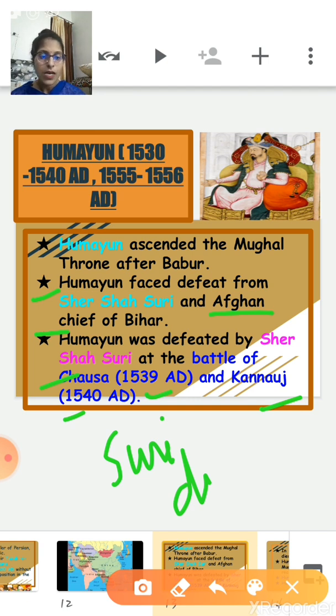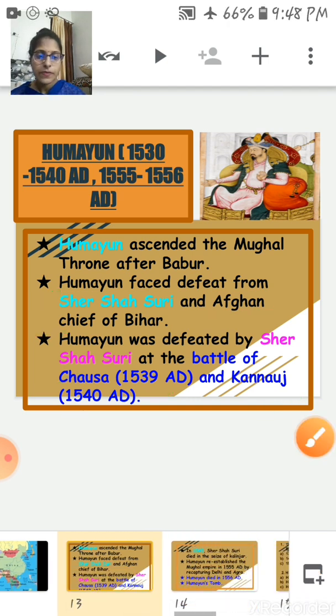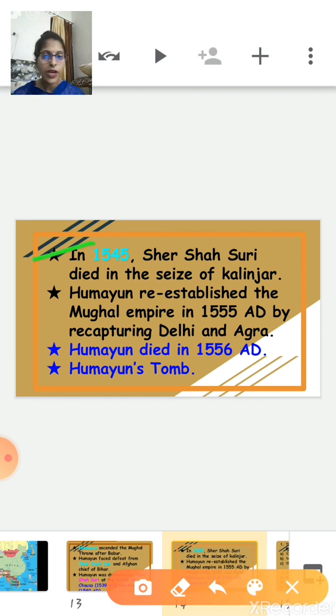Clear? Basically, in 1545, Sher Shah Suri died in the siege of Kalinjar. After his death, and with help from the Sabit Khan, Humayun re-established the Mughal Empire in 1555 AD by recapturing Delhi and Agra.